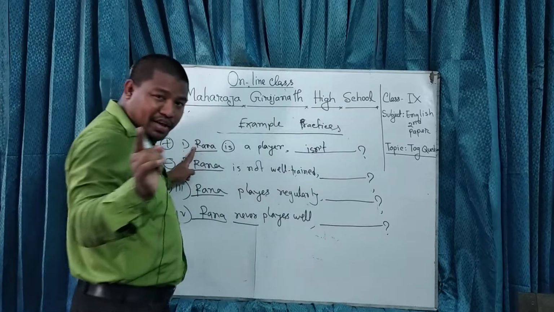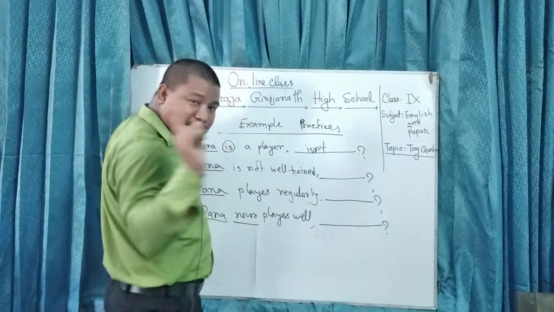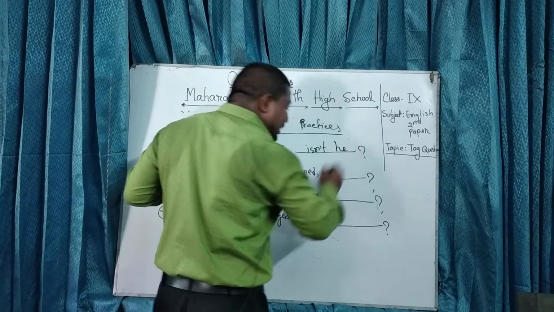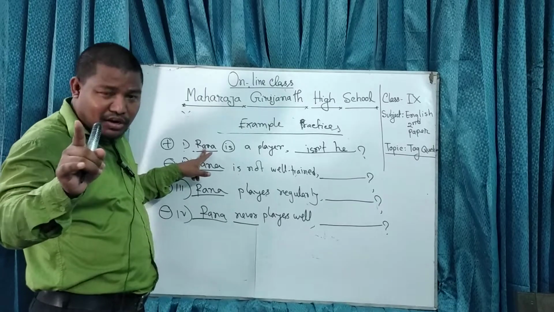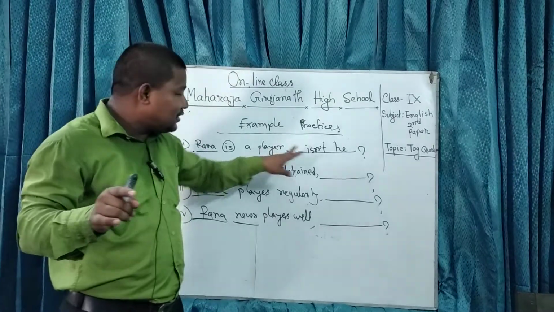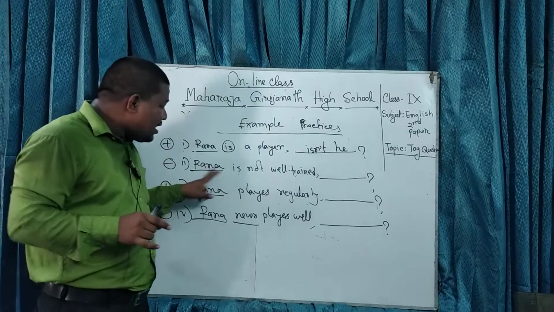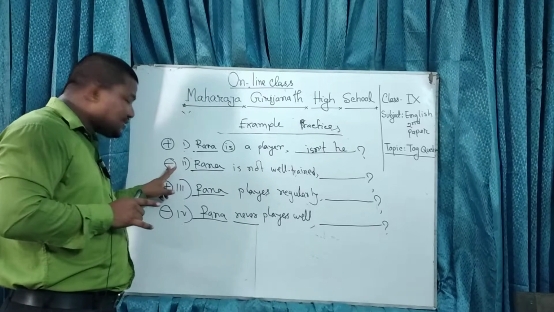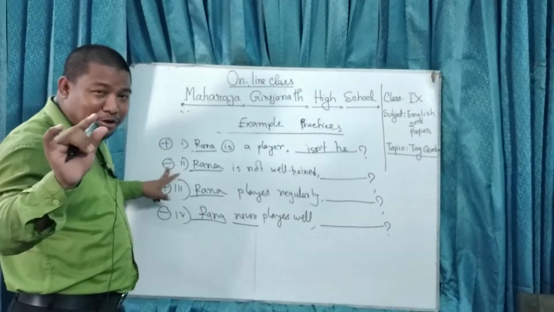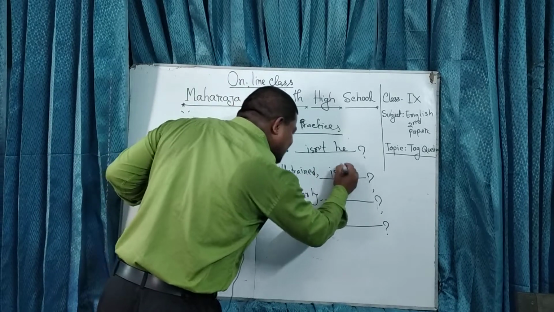Here Rana is a boy. Rana is a boy, singular, one person. So as it is a boy, we have to write here he. Similarly, if I write here Rina, a girl, so Rina is a player, that time you have to write isn't she. Rana is not well trained. So leader is Rana, marker is minus. So tag question will be positive, keep it in mind. Need auxiliary verb, right? So is he.